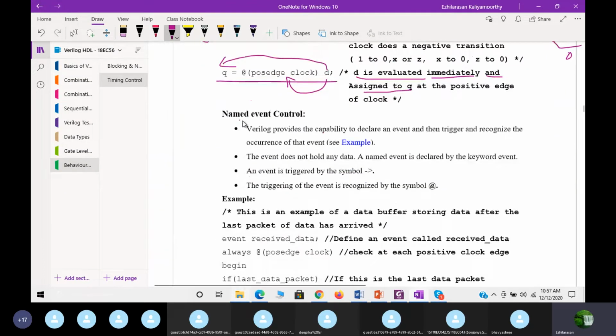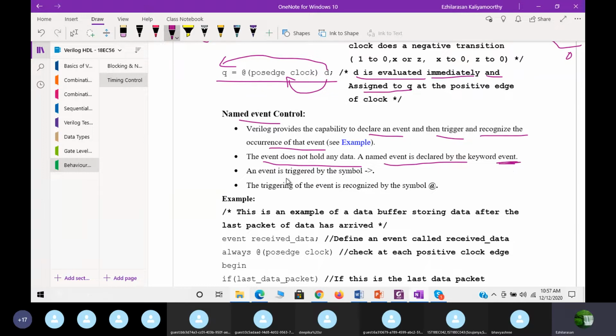Next, the second one is named event control. Here, named event means Verilog provides the capability to declare an event and then trigger and recognize the occurrence of that event. The event does not hold any data, but a named event is declared by the keyword event.